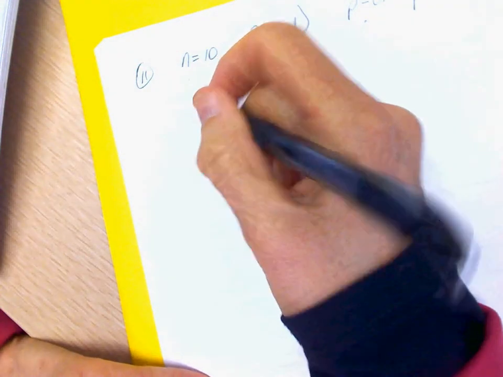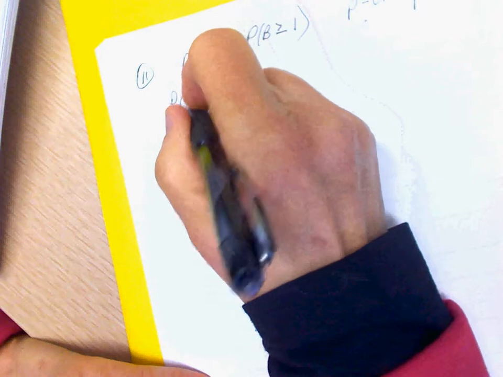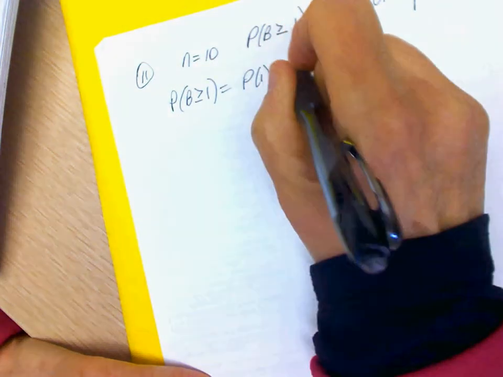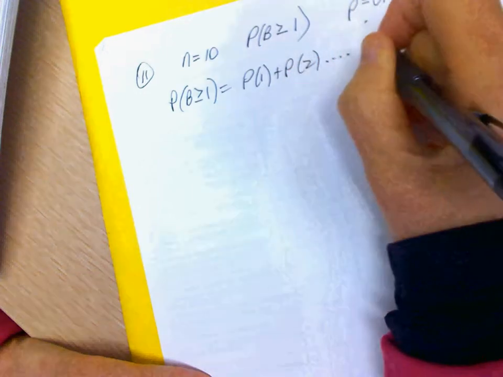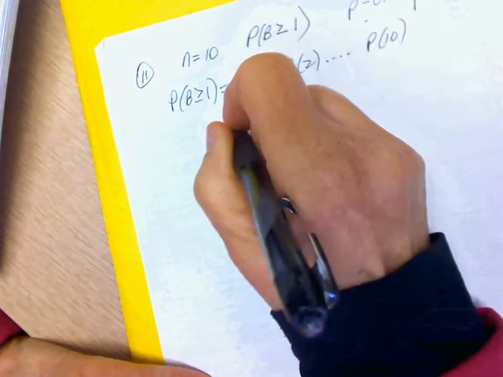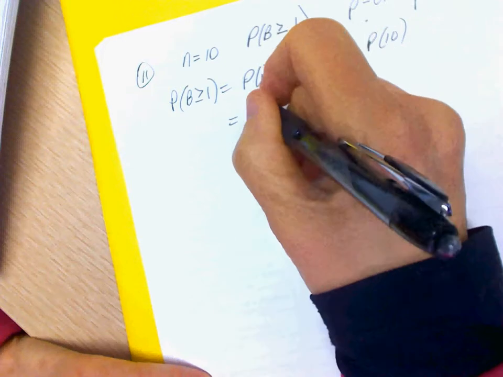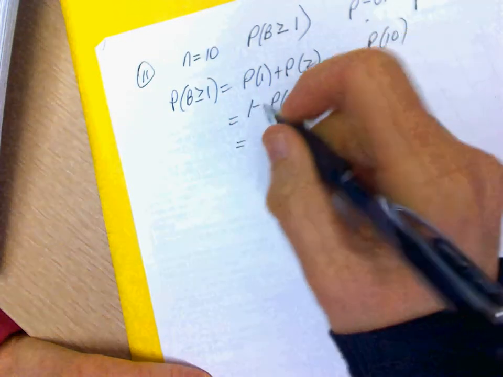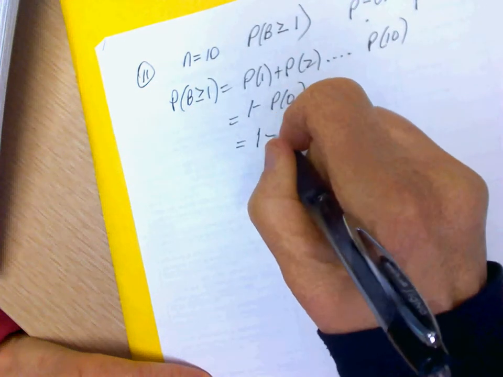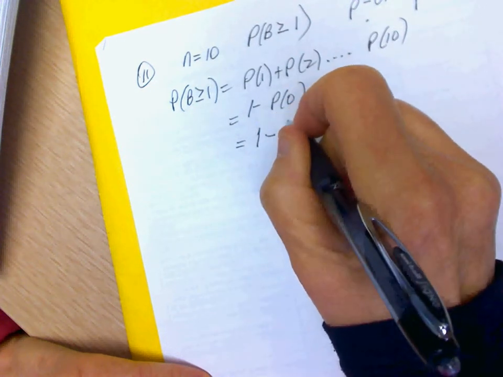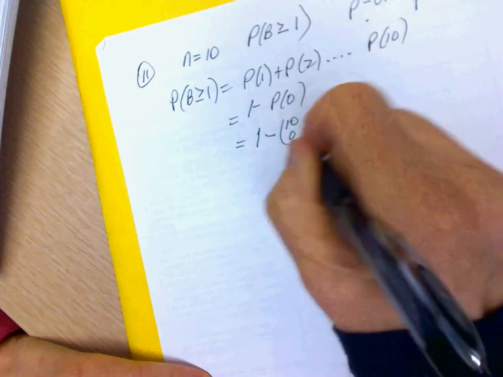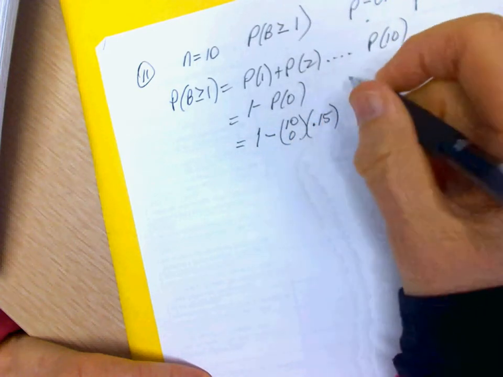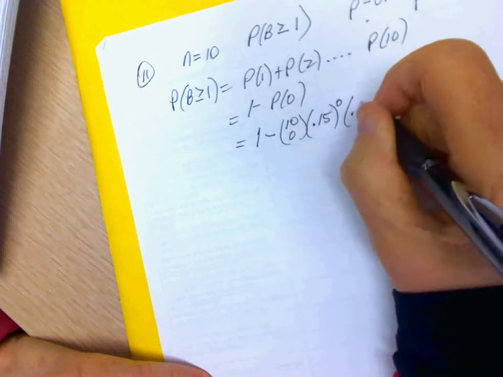Okay, so probability B is greater than or equal to 1 equals probability of 1 plus probability of 2 all the way up to probability of 10. So that obviously is too much work, but we can go 1 minus probability of 0 bullseyes. So that's going to equal 1 minus 10 choose 0, probability of a bullseye 0.15 to the exponent 0, 0.85 to the exponent 10.